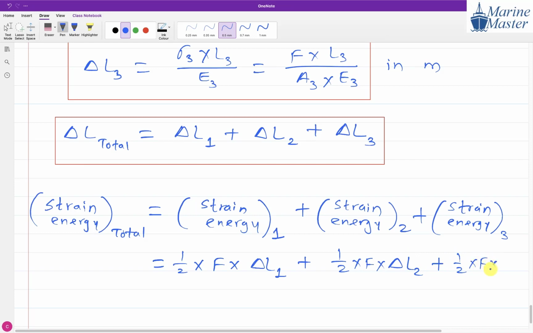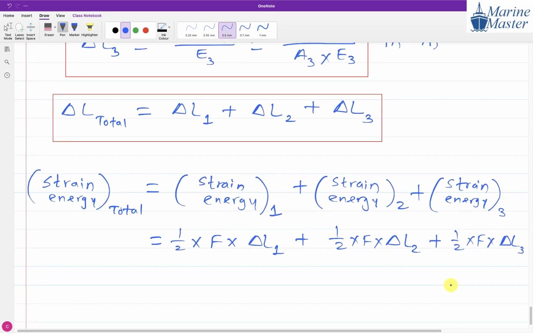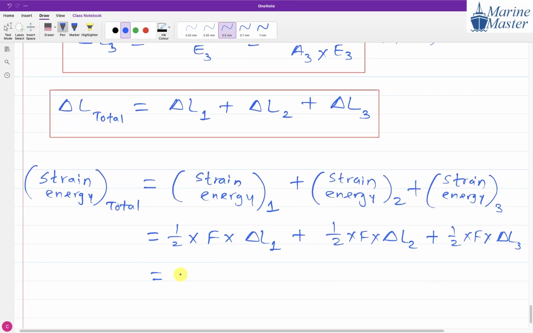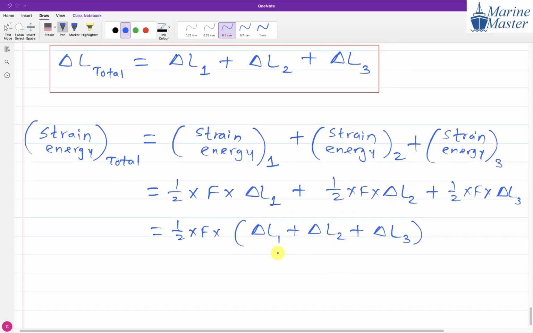What can we take out common? Half into F. So it will consist of delta L1 plus delta L2 plus delta L3.